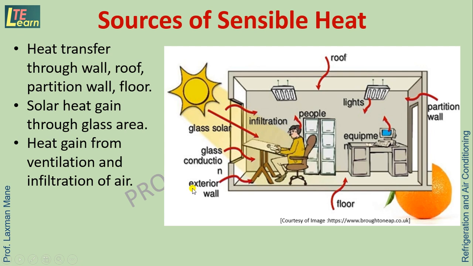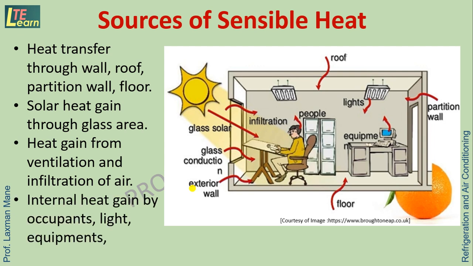Infiltration cannot be avoided completely. Ventilation can be managed. Then there is internal heat gain from different sources, meaning lights, equipment and electronic machines which are there in the room. So all these are sources of sensible heat.